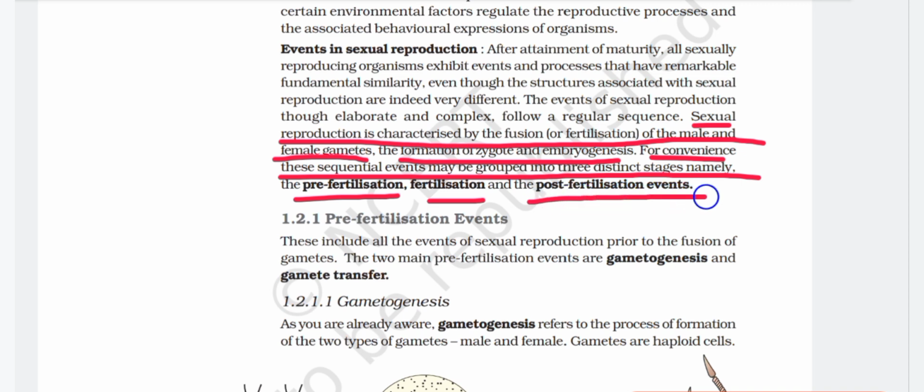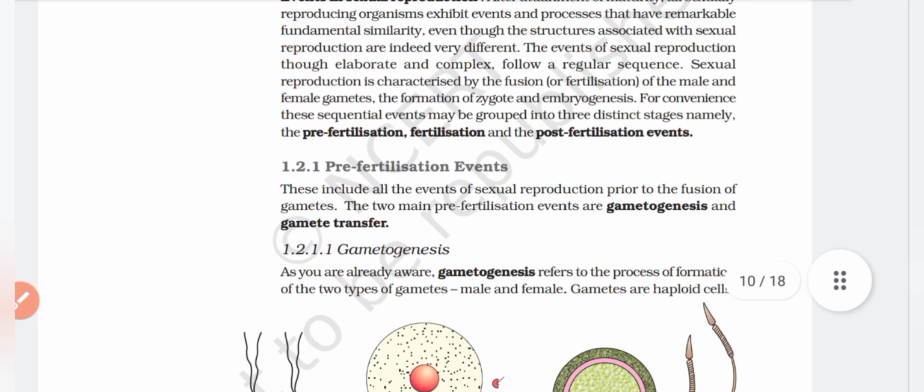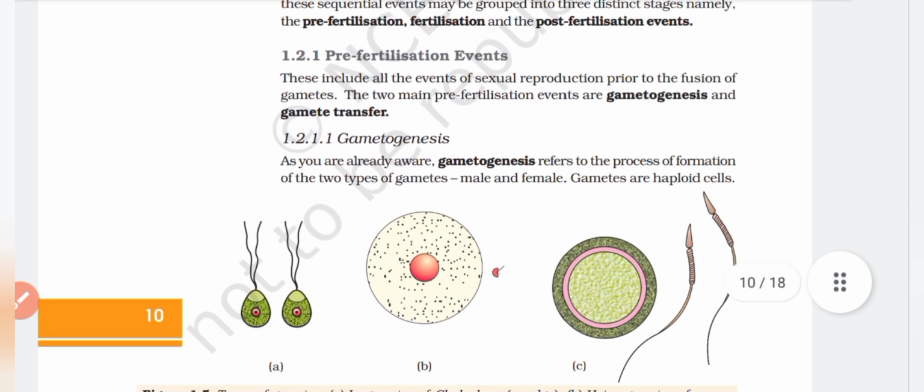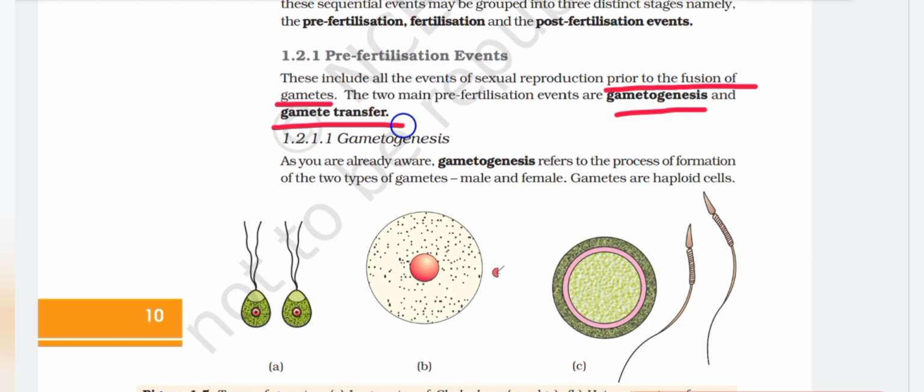events. 1.2.1 Pre-fertilization events. These include all the events of sexual reproduction prior to the fusion of gametes. The two main pre-fertilization events are gametogenesis and gamete transfer. 1.2.1.1 Gametogenesis. As you are already aware, gametogenesis refers to the process of formation of the two types of gametes, male and female. Gametes are haploid cells.